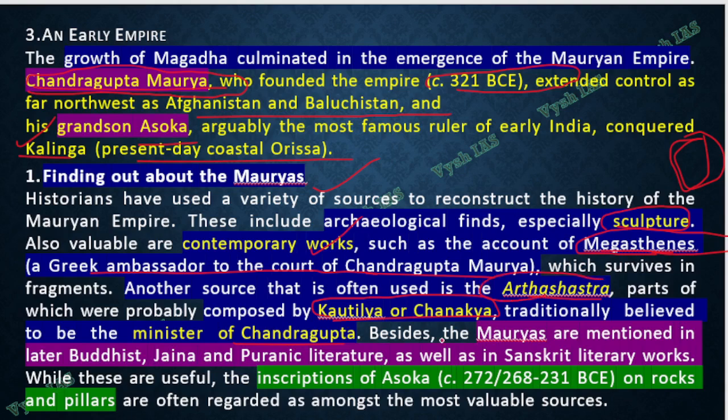Okay, and then also there is Puranic literature, there is Buddhist text, there is Jaina text, there is Sanskrit literary work. Then there is the most important thing, the inscriptions of Ashoka. He used to write on rocks and pillars and place them across India, even outside India, in Sri Lanka and everywhere, and we learn a lot about the Mauryan dynasty. So this is already a main UPSC question: how did historians learn about the Mauryan Empire?